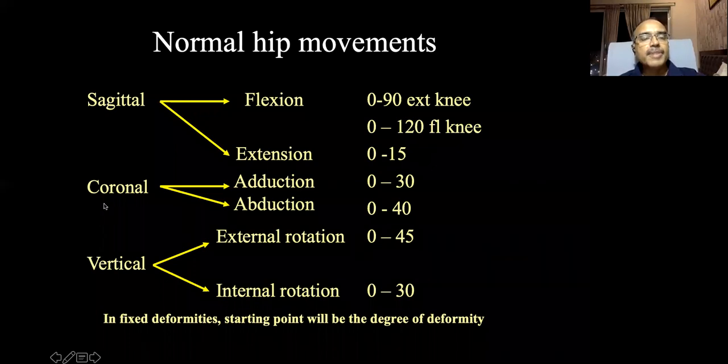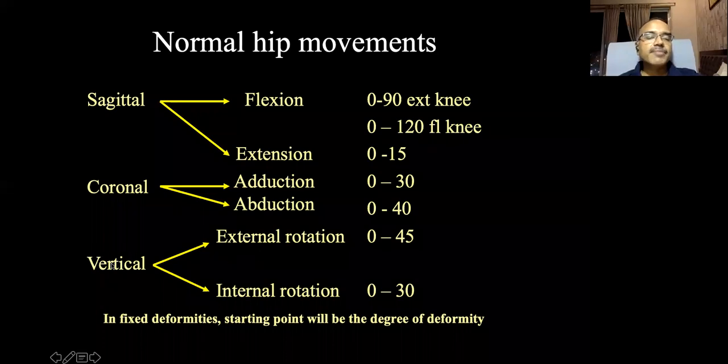The coronal plane movements are abduction and adduction. Normally abduction is possible about 40 degrees and adduction until about 30 degrees. When you do adduction, normally your thigh crosses the middle third of the opposite thigh. That means adduction is normal. That is how it is assessed.